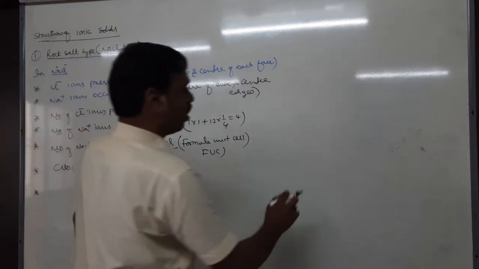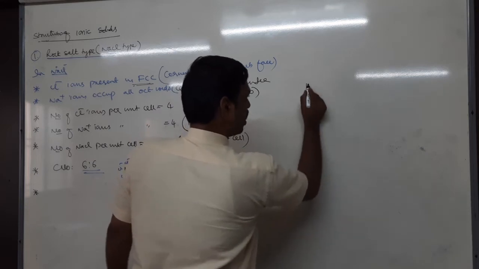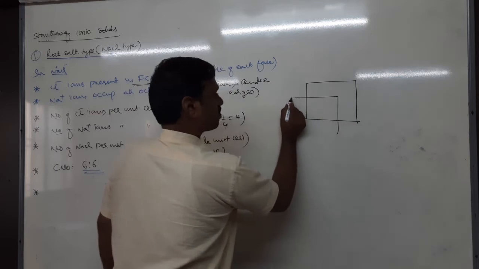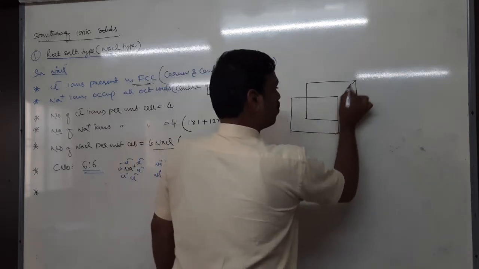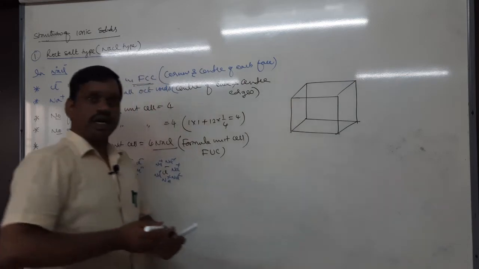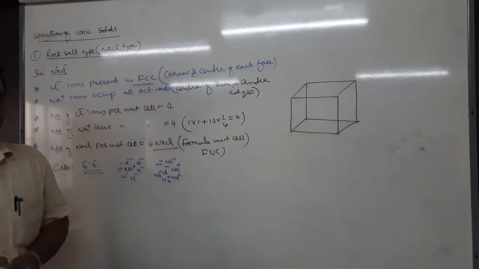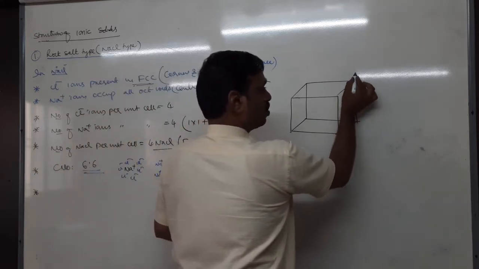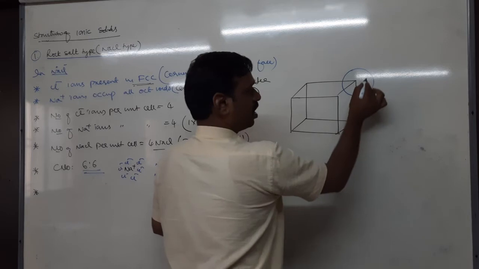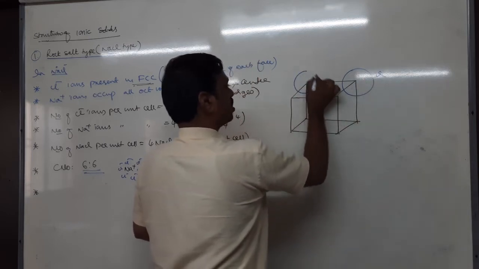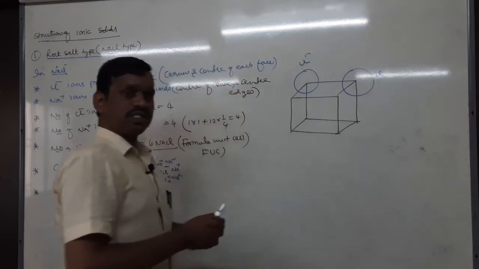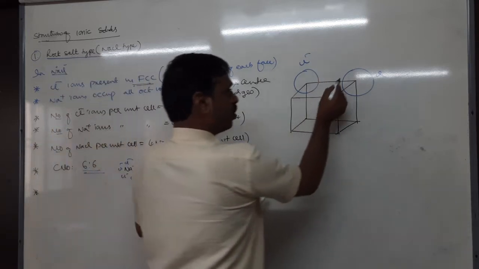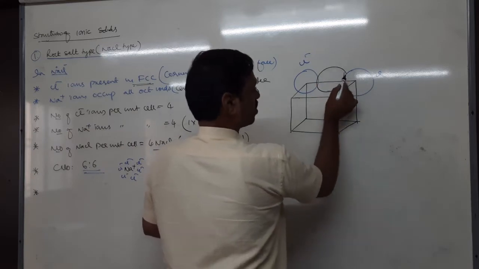If I want to, I can draw the structure of NaCl like this. Drawing is not required, but for your understanding, I will draw one part. Today let us take a cube. Tell me, in the cube where are the Na+ and where are the Cl-? Cl- at the corners, no? Corners, I will take Cl-. One more corner is Cl-. Where is the Na+ present? Center of edge and center of unit cell. I will take only the center of edge, like this.